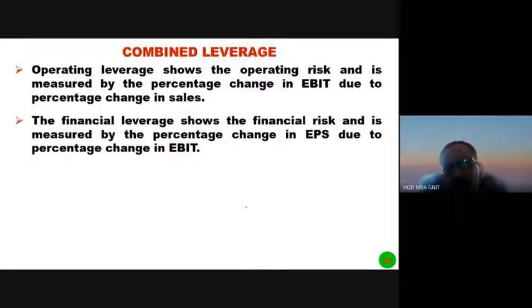Financial leverage shows the financial risk, the level of risk associated with financial leverage, and it can be measured by the percentage change in EPS due to percentage change in EBIT, as we have just seen.